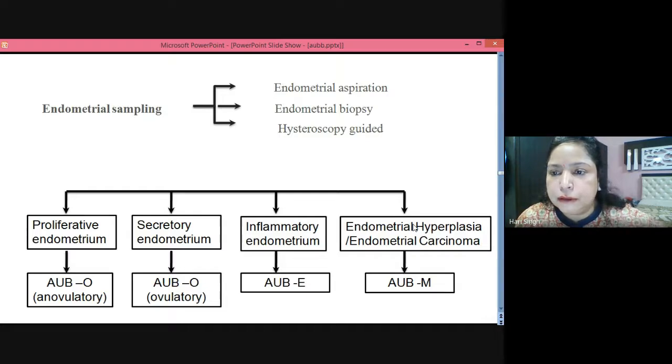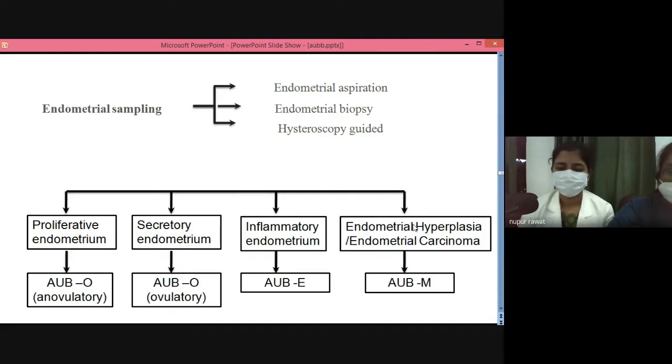Yes. And endometrial sampling further? Ma'am, every 3 to 6 months we will repeat endometrial sampling to look out whether it is not progressing into endometrial hyperplasia with atypia.